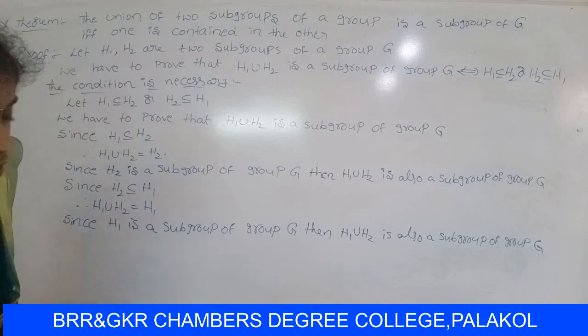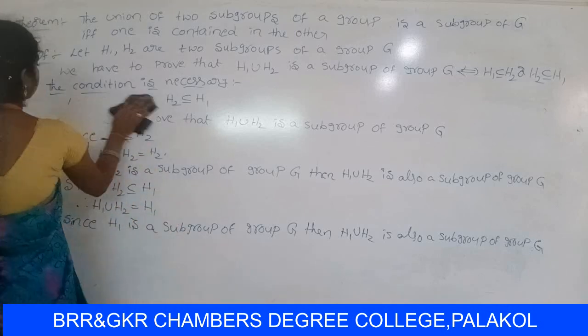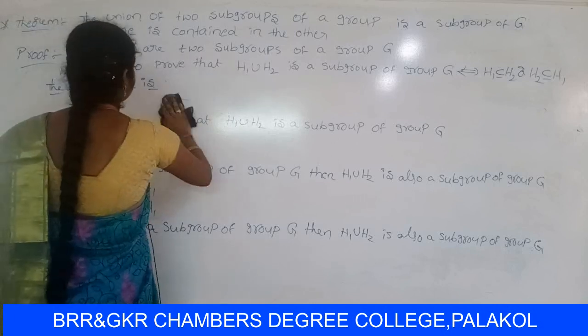So next, the sufficient part. The condition is sufficient.